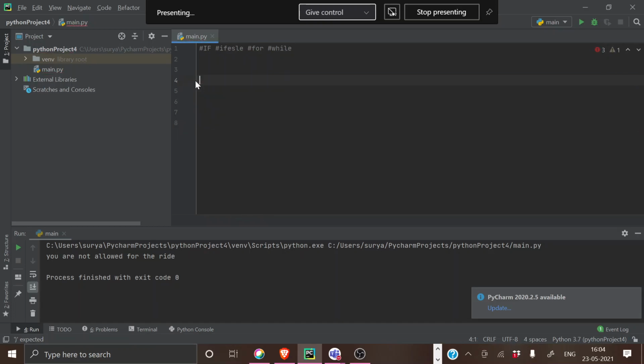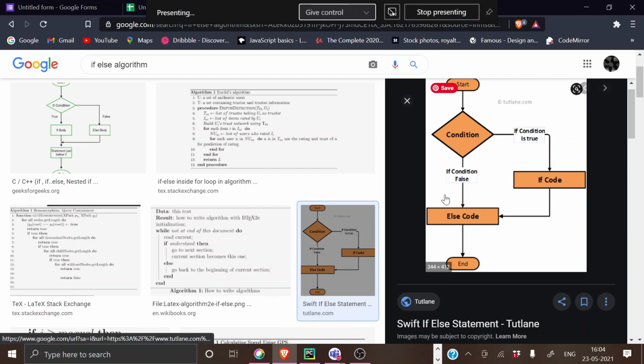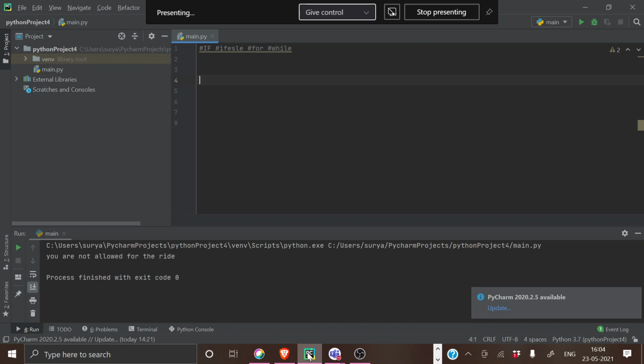I have a doubt. So, you have entered that if you are 18, you are allowed to sit in the ride, and if you are 24, you are also allowed to sit in the first seat of the ride. But if we enter the age, like 16 or 20, it only outputs whether you are allowed or not allowed. It will not specify whether you are allowed to sit in the first seat or only allowed to sit in the ride.